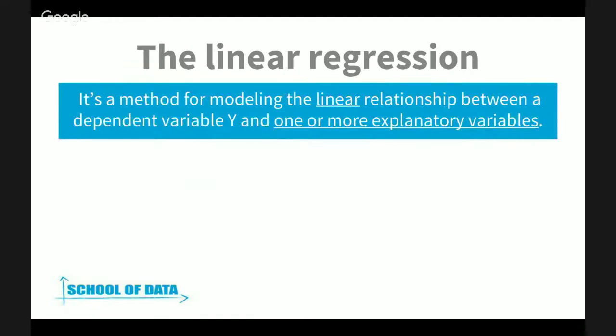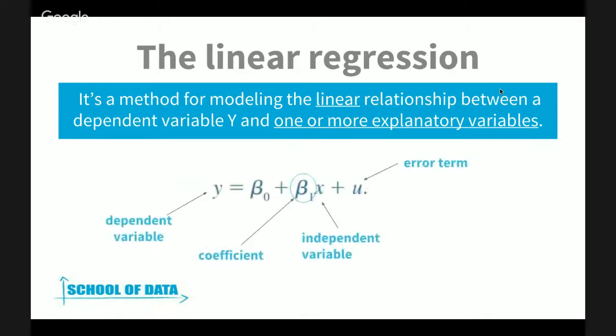So the first method that you see when you use regression analysis is basically linear regression. It's a method for modeling the linear relationship between dependent and independent, or explanatory, variables. And the point here is that it's a linear relationship. It's a mathematical concept, but it's the first model you see or you use when you try to work with regression analysis. So the model goes a bit like this.